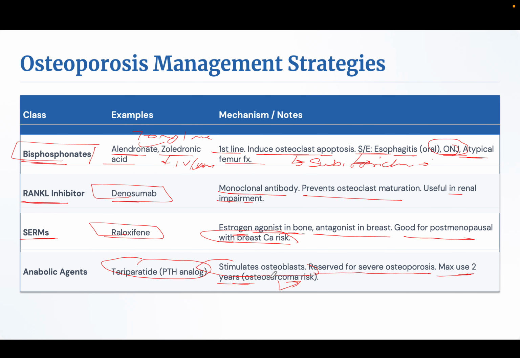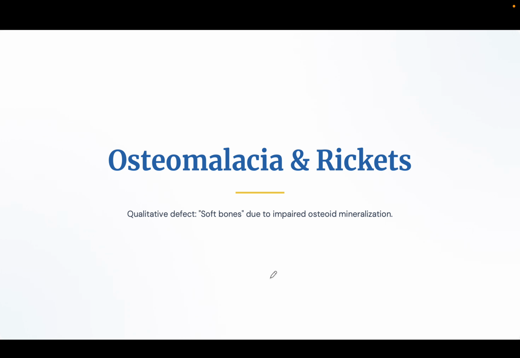So this is all about osteoporosis in brief, not in more detail. And then comes osteomalacia and rickets. Osteomalacia and rickets are the same kind of disorder. Osteomalacia is the adult disorder, and rickets is the children's defect.